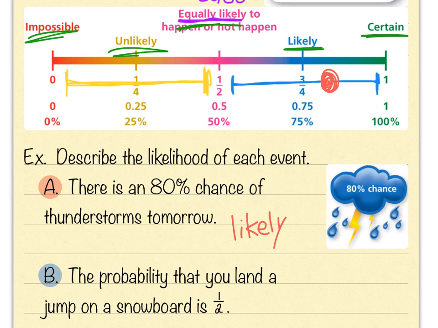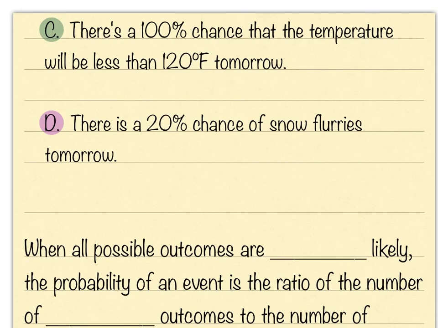For example B, it says the probability that you land a jump on a snowboard is 1/2. Well, 1/2 would be 50%, so we would say that is equally likely, right there, smack dab in the middle. Example C says there's a 100% chance that the temperature will be less than 120 degrees Fahrenheit tomorrow. Thankfully, that's certain, right? We don't want the temperature to be that high, so 100% would be certain. I'm just using that chart that we had in the last example.